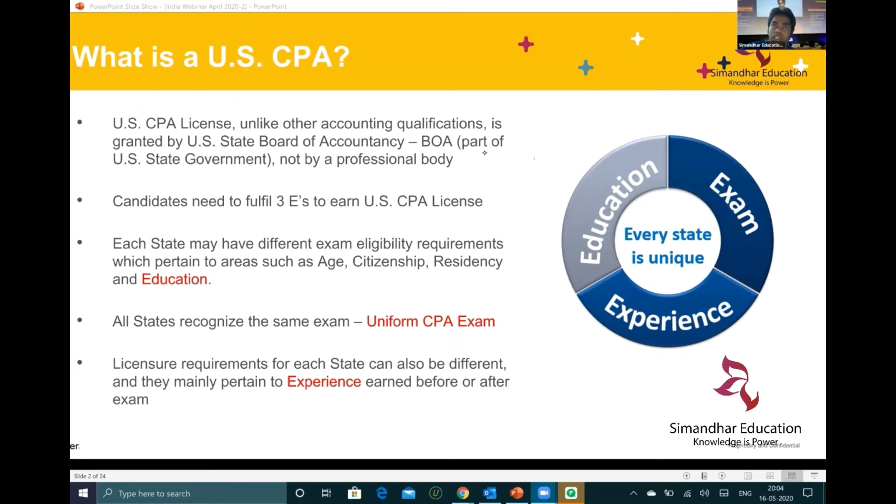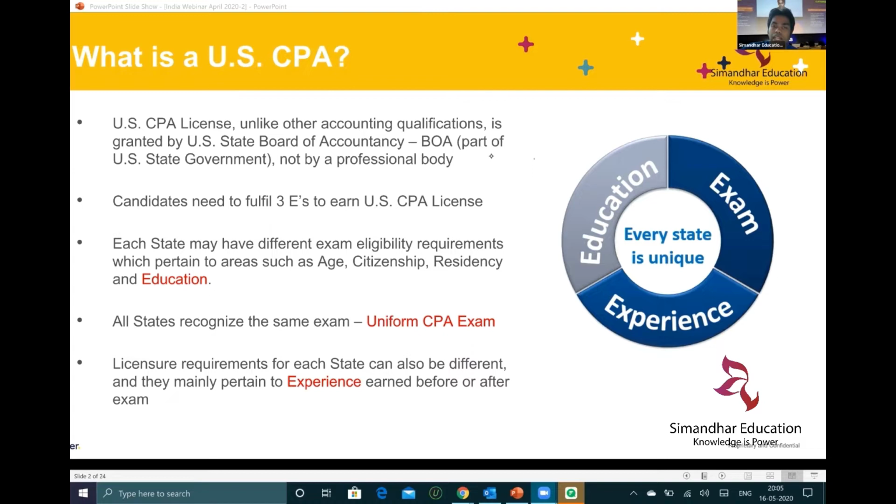As we see, there are a lot of things on the US CPA qualification because it is governed by the state boards. In the US there are 55 states, and every state board has its own rules for the US CPA. So we can't conclude that one state board has more power, or that a CPA from California or from Arizona is more popular. Every state has its own rules, its own education requirements, and its own experience requirements as well.